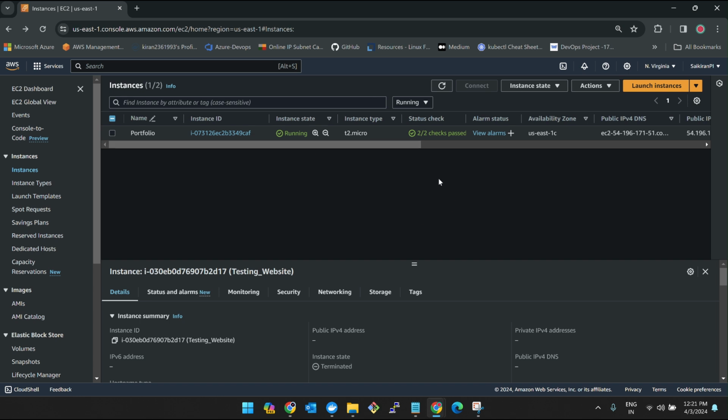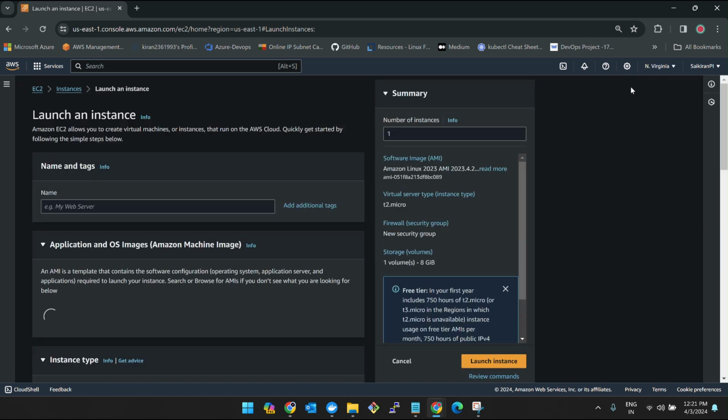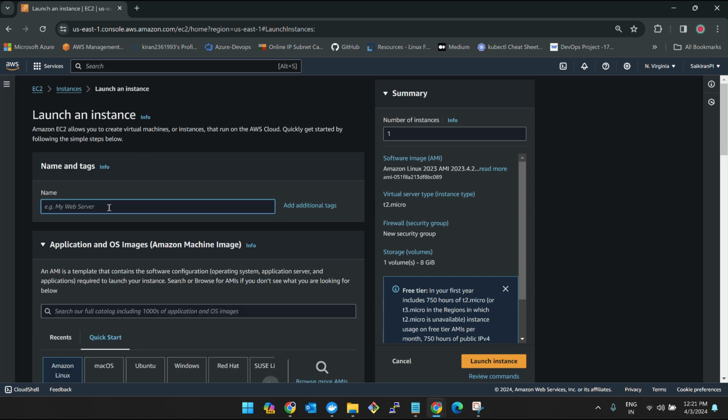So let's start, guys. First, I'll create one EC2 instance. I'll click on Launch Instance. You can see I'm in the North Virginia region. I'll give the name as testing.